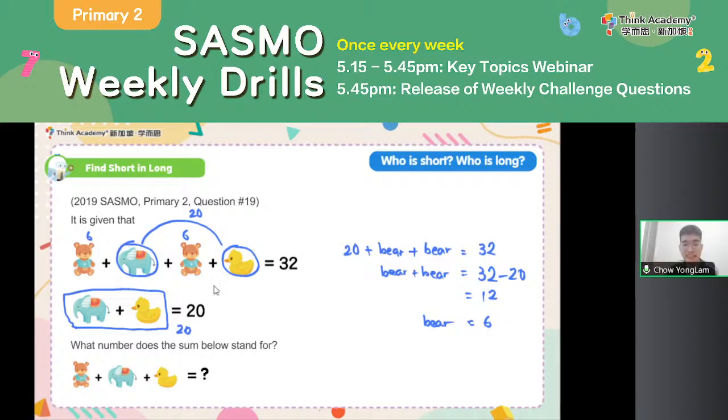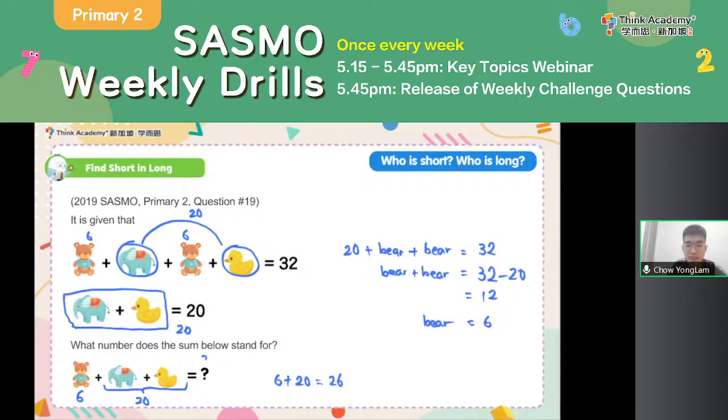The question is asking, what is the value of the sum below? I have a bear. The bear is 6. That's what we know. I have an elephant. I have a duck. I don't know each of their values. But what do I know? Look back at the question, the shorter equation. I know that they add up to 20. So I actually don't need to care what each of them is. I just know that the two things together add up to 20. The whole sum will just be 6 plus 20 equals 26.